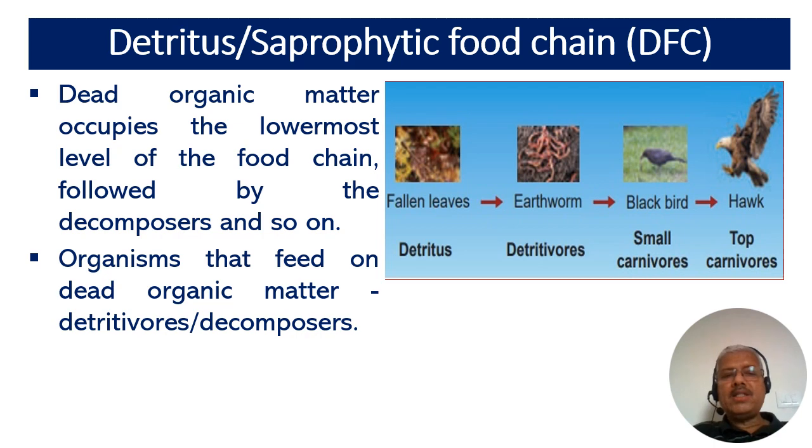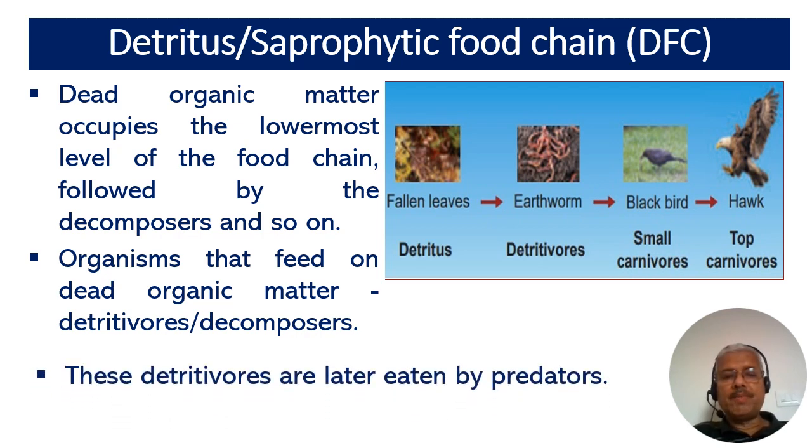The organisms that feed on the dead organic matter or detritus are also known as detritivores or decomposers. And these detritivores are later eaten by the predators, as you can see in this illustration.